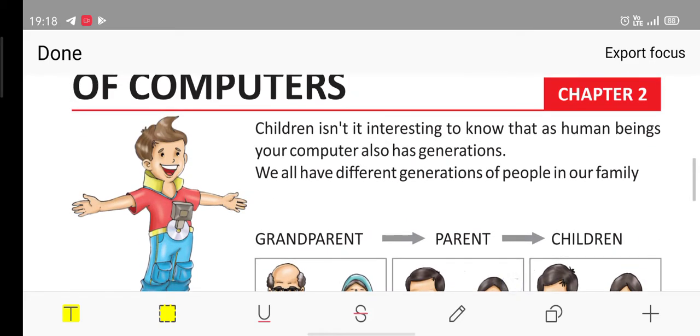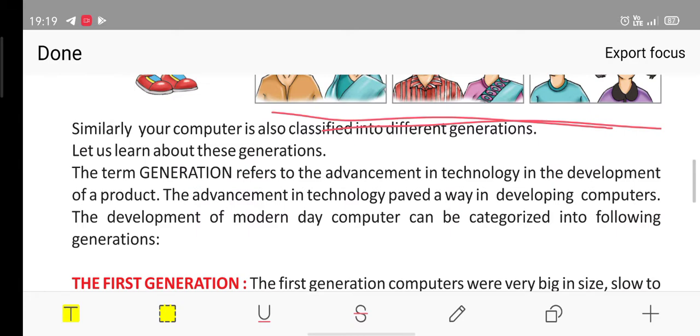So it is interesting to know that as human beings, your computer also has generations. We know about our generation, right? We know about our grandparents also. So they will be your first generation. Your parents will be your second generation. You know about your parents' generation, but in case of computers also there are generations, and it is interesting, right? We all have different generations of people in our family. Similarly, your computer is also classified into different generations. Let us learn about these generations.